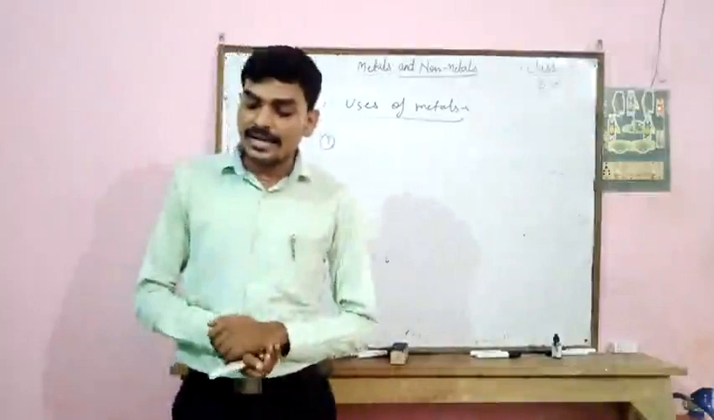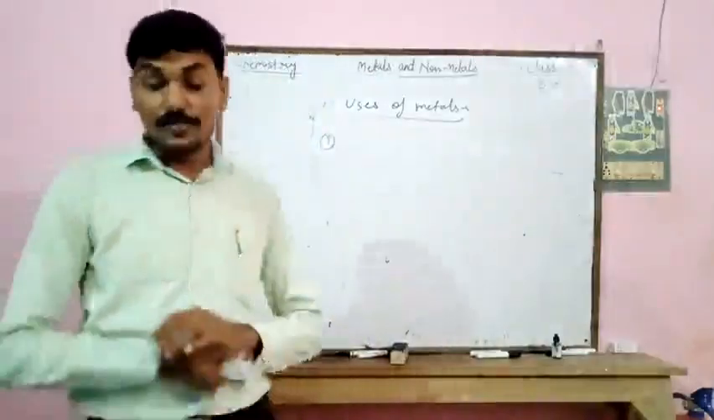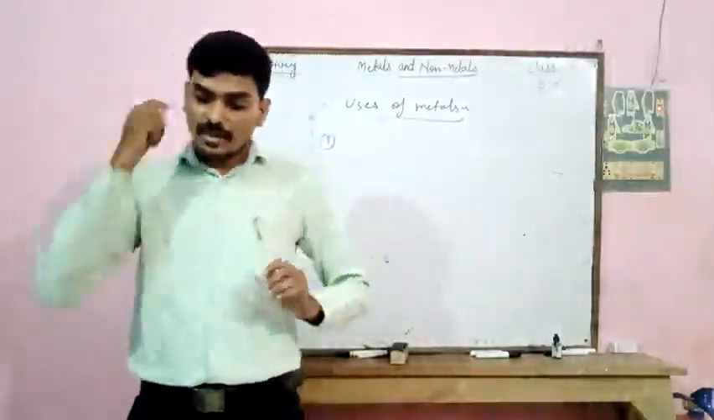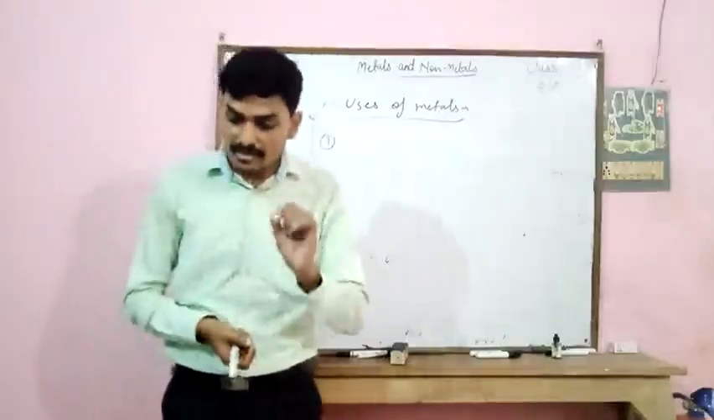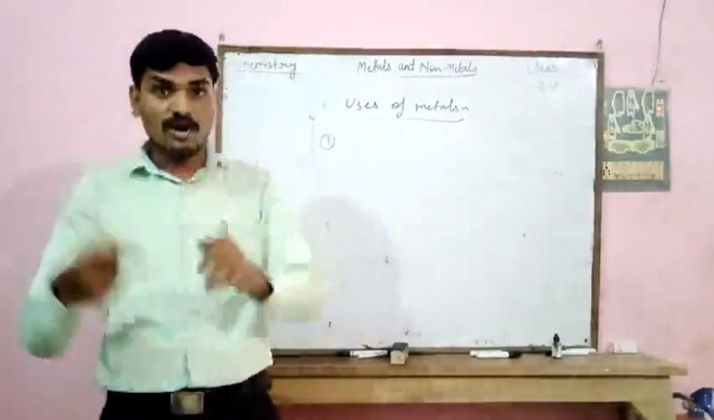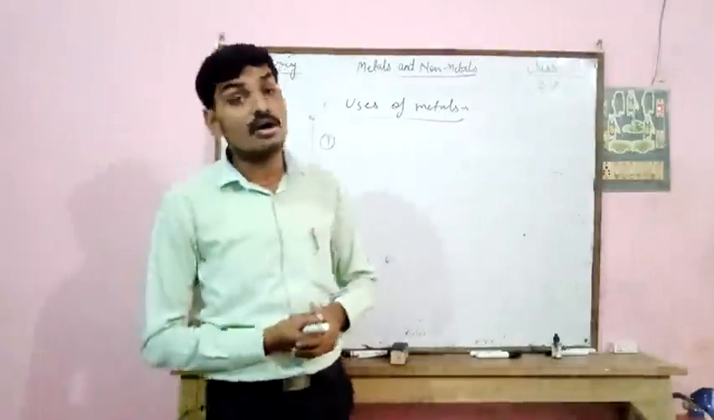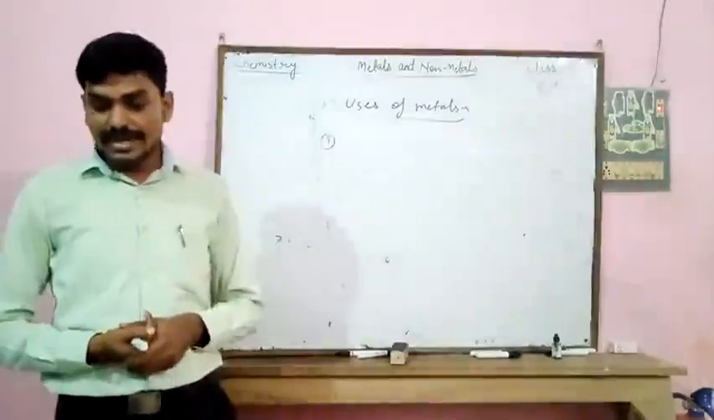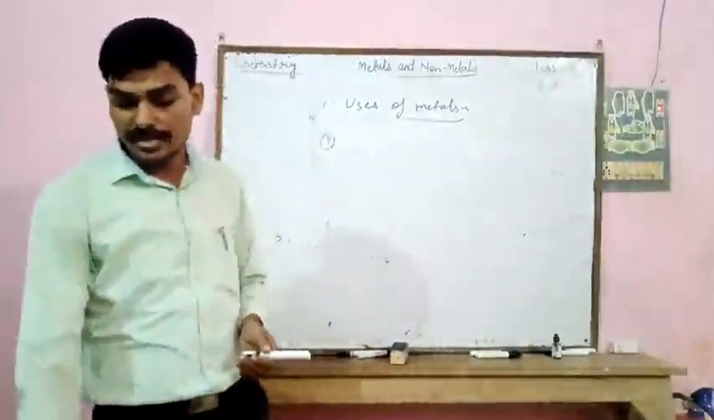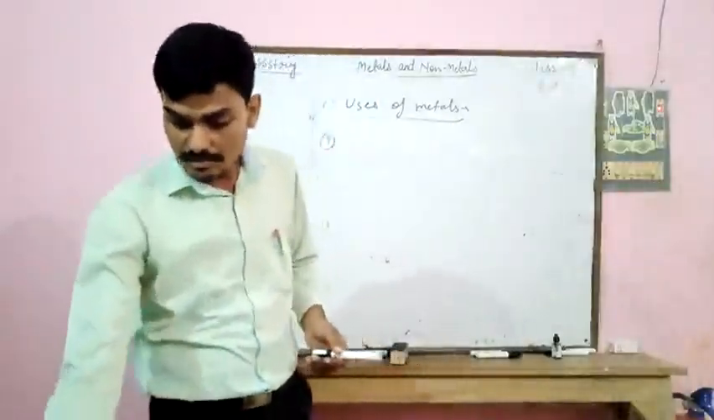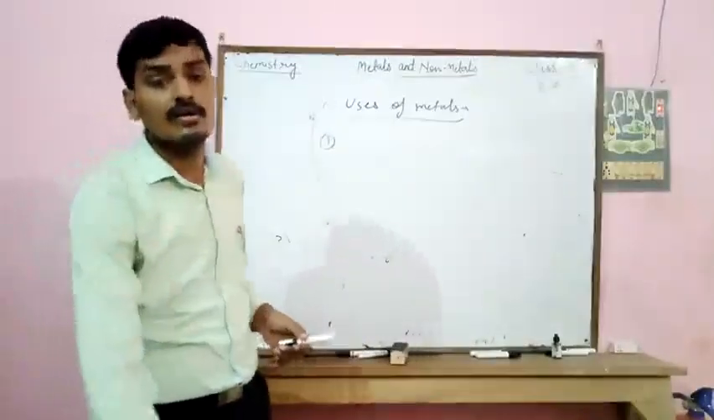Chromium and nickel are used for electroplating and in the manufacture of stainless steel. Aluminium foil is used in packaging of medicine, cigarettes and food material. Silver and gold are used to make jewelry as well as in decoration of food.